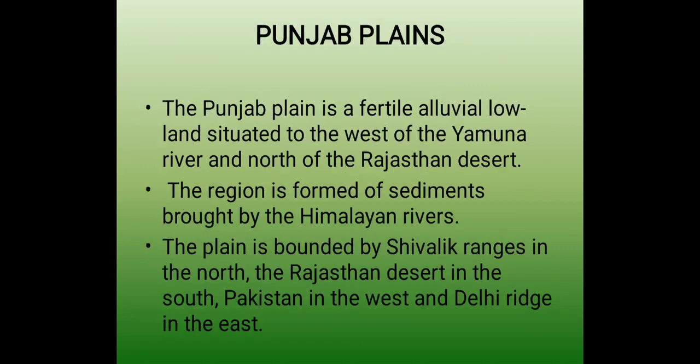We have different plains in the northern plains. We have the Punjab plains. We will talk about the Punjab plain, Punjab land. The Punjab plain is a fertile alluvial lowland situated to the west of the Yamuna river and north of the Rajasthan desert. The region is formed of sediments brought by the Himalayan rivers. The plain is bounded by the Shivalik range in the north, the Rajasthan desert in the south, Pakistan in the west, and the Delhi ridge in the east.